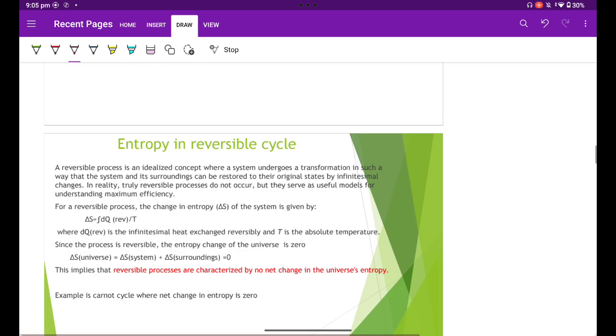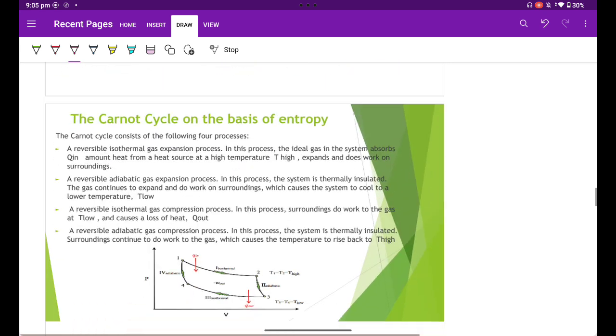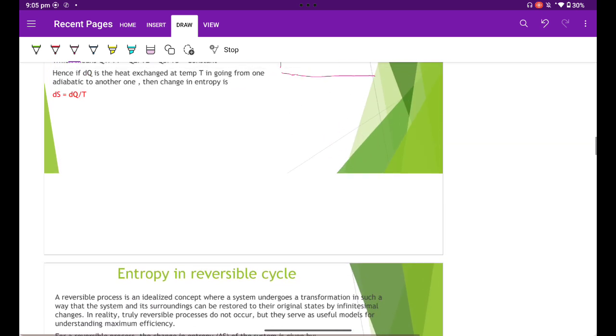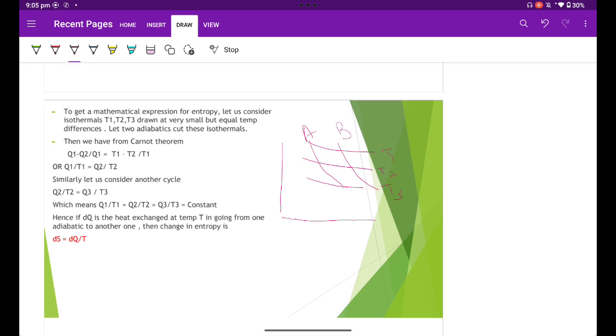Now, to get an expression, we consider the three isothermals T1, T2, T3 drawn at a very small but equal temperature difference, and let A and B be two adiabatics which cut these isothermals as shown in the figure in the PV diagram.